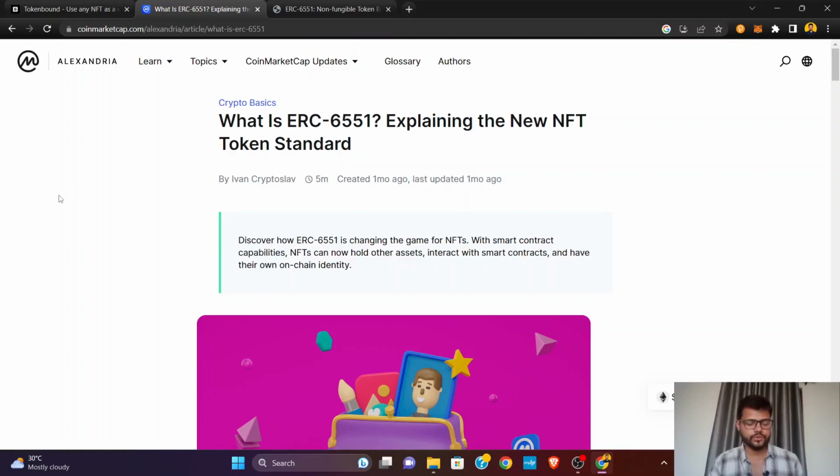In the next video I'll show you that you can implement this functionality with existing NFT contracts also. You don't need to change anything. The ERC-721 token is going to stay the same, and you're just going to deploy an extra contract which reads the ERC-721 token to check who is the owner of that token. That's it. So it's not going to change the existing frameworks or platforms. It's going to be easily implemented with any marketplace and all.